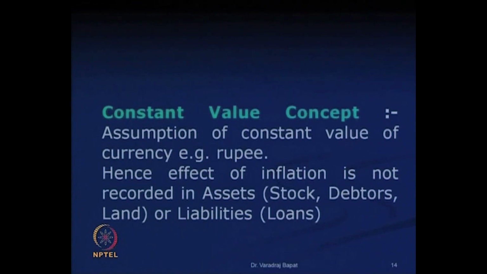In case of liabilities, if you have taken a loan, then the value of the loan as you repay, in absolute terms remains the same, but the amount is actually lower, but we cannot show that lower value. So, we have to show the value as is in absolute terms. It is not in terms of constant value.